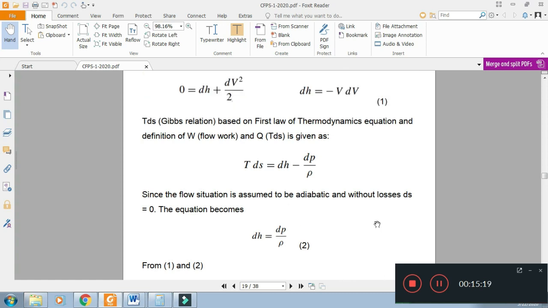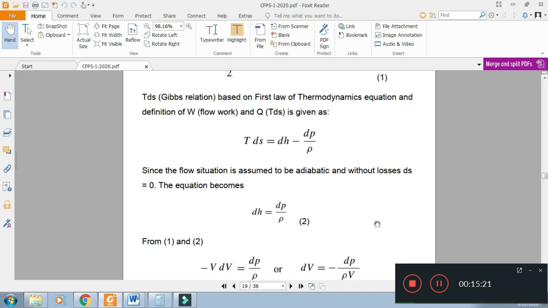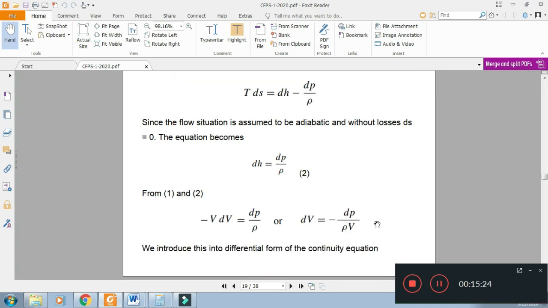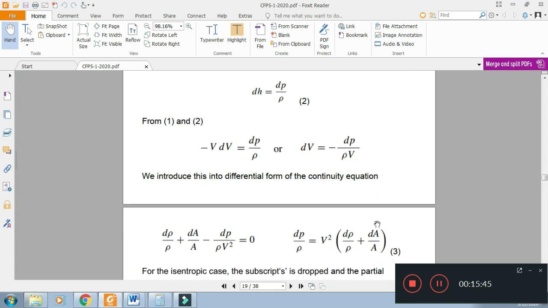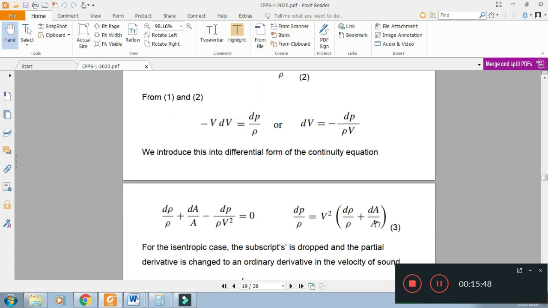From 1 and 2, we eliminate dH and we get minus V dV equal to dP over rho, or after dividing by V we get dV over V equal to minus dP over rho V square. So this relation shows the effect of pressure change on velocity change. In a similar manner, we will obtain the relation for the other parameters.